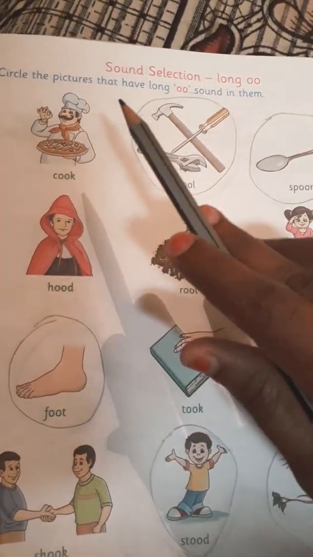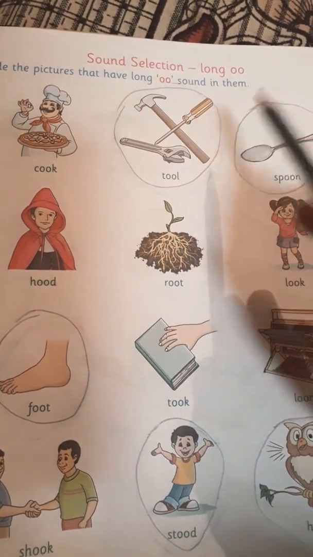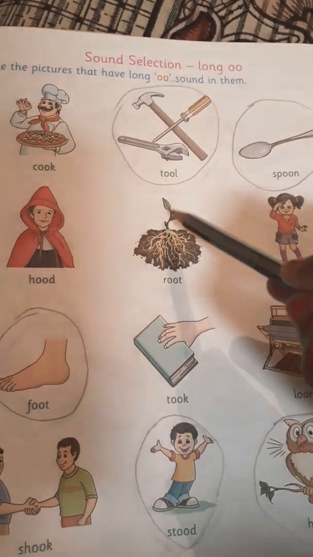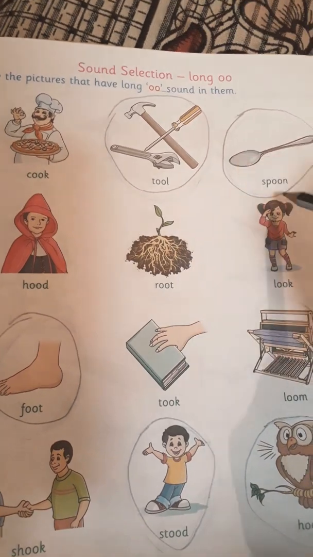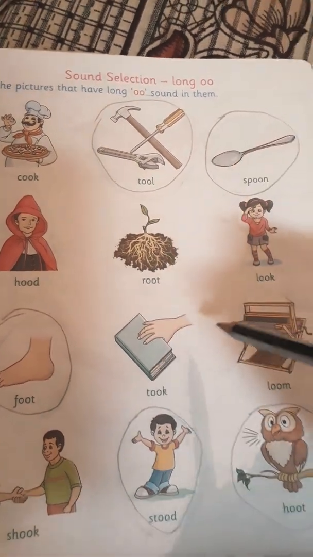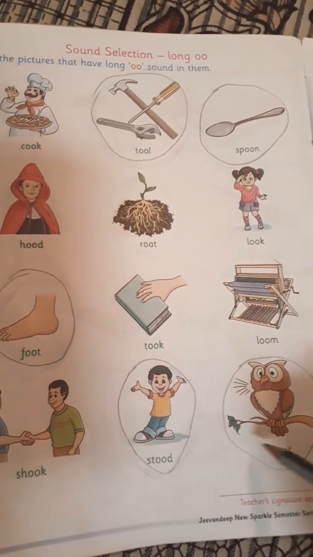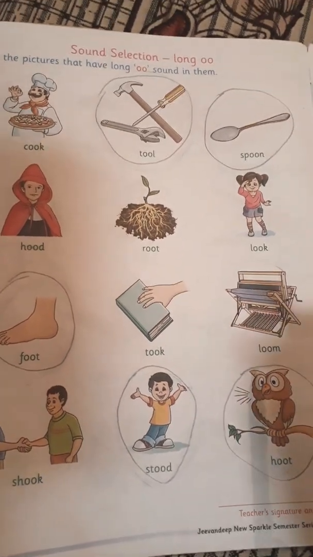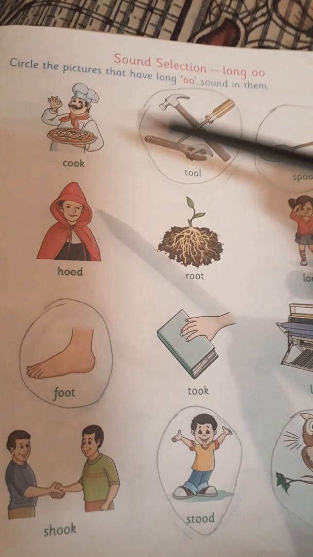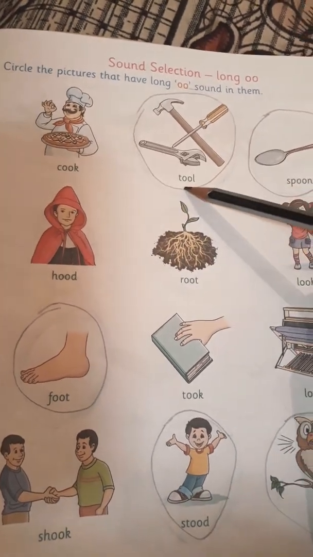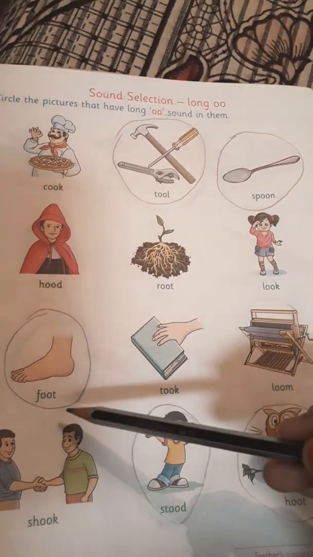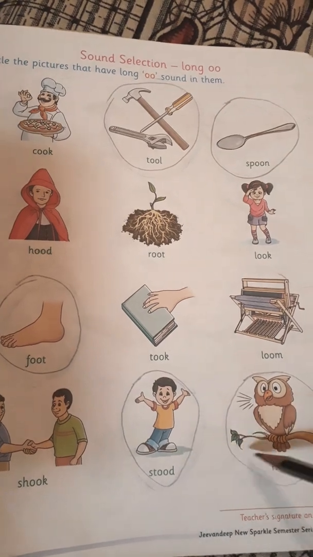Okay, see, circle the pictures that have a long O sound in them. First one, tool, spoon, foot, stood, hoot. Okay, understand? First one, tool, spoon, foot, stood, hoot.